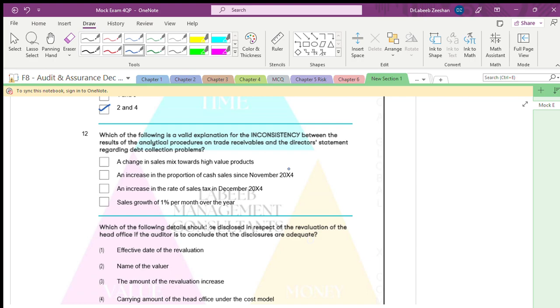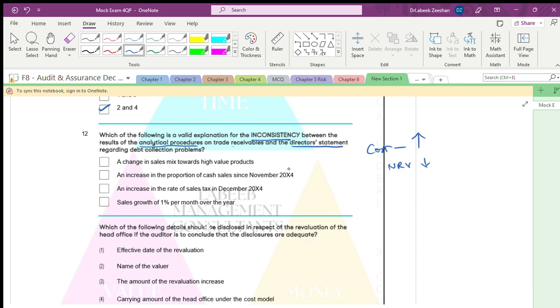Which of the following is a valid explanation for inconsistency between the analytical procedures on trade receivables and the director's statement? There is a disagreement. When there is a disagreement, what do they say? It is cost and net realizable value. Cost value is high, net realizable value is less.